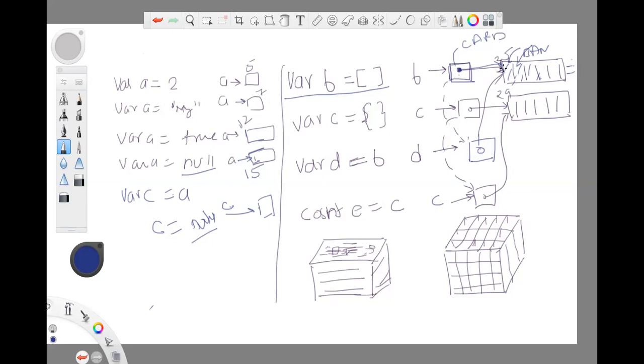All right. So card is pointing to a bank. Same way when I define var c equals to object, c is again pointing to a location. That location is pointing to a place where the data will be stored, and it can extend to any number of values. If I do var d equals to b, d basically points to a location, and it will copy this location. So it will copy this location here, and this location basically will point here. So again, d is pointing to the same location.